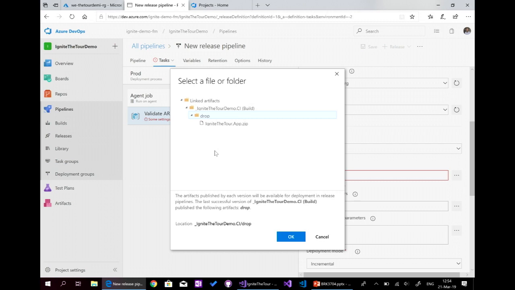So we publish our artifacts. We take the package and put it in a folder shared with the release pipeline. But we didn't get the infrastructure or the JSON file and put it in that shared folder with the release pipeline.